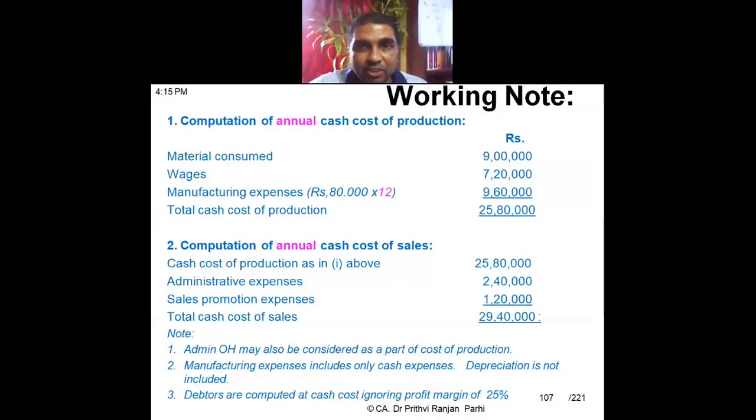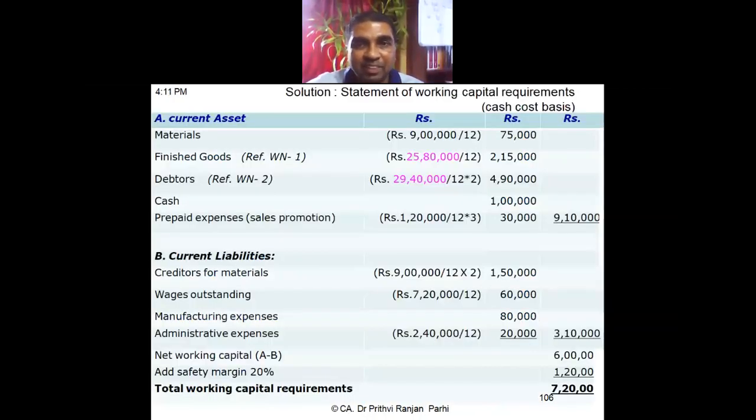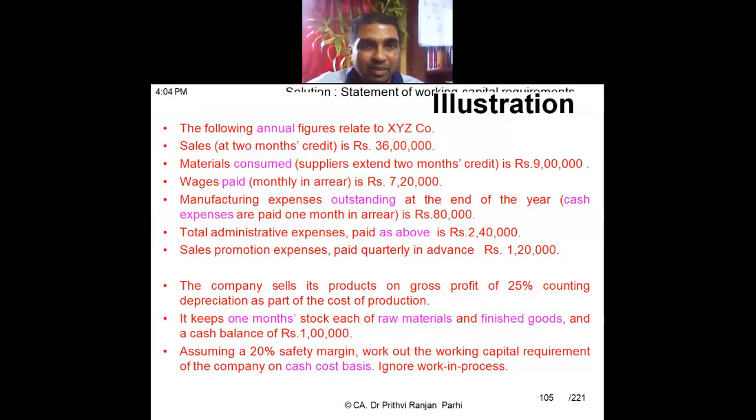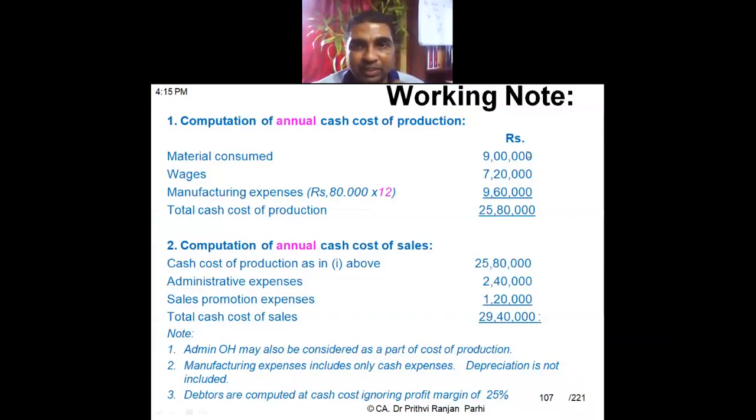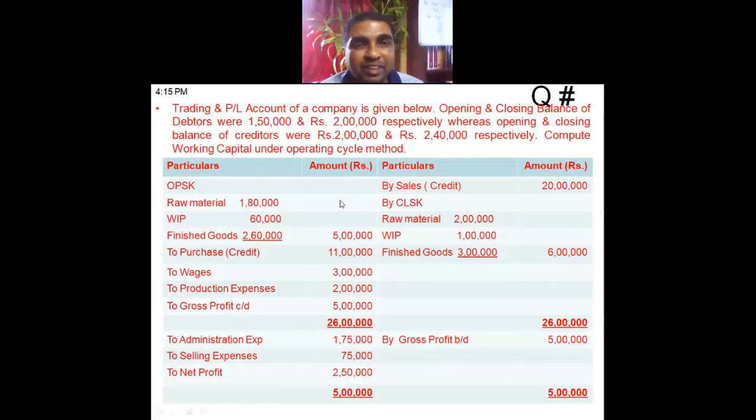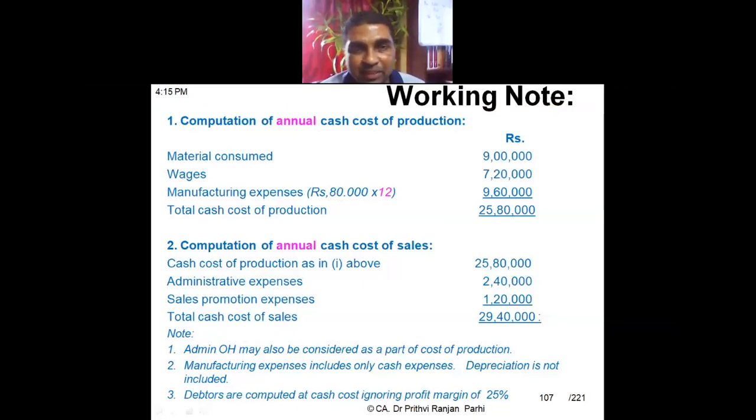Annual material consumed is 9 lakh rupees, given in the question. Wages are 7 lakh 20,000 rupees; wages are paid monthly, but the total annual wages are 7 lakh 20,000. Manufacturing expenses monthly are 80,000 rupees, so annual is 9 lakh 60,000 rupees. So the annual cost of production is 25 lakh 80,000.